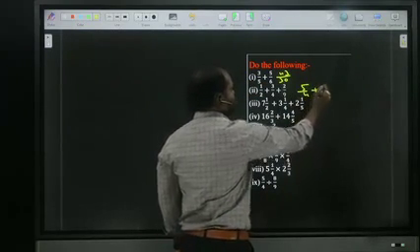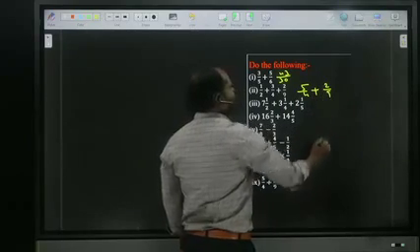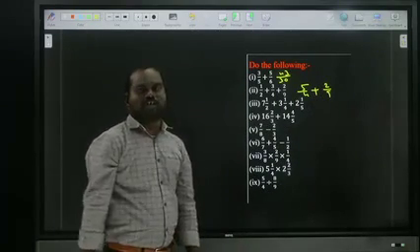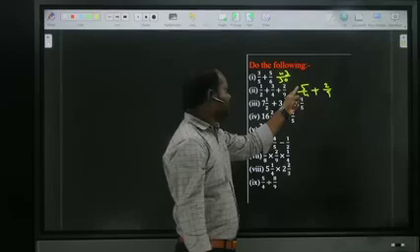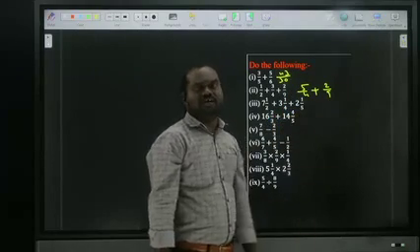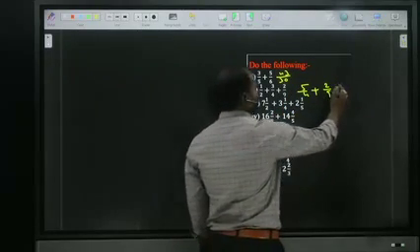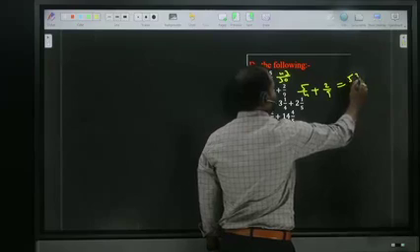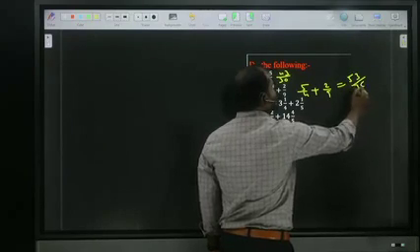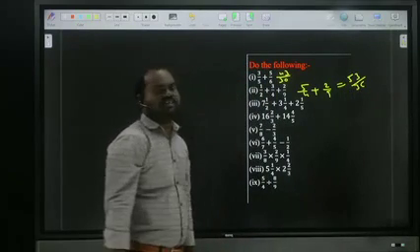Plus 2 by 9. 5 by 4 plus 2 by 9, by cross multiplying: 9 fives are 45 plus 8. 45 plus 8 is 53 by 36. Is it clear? 53 by 36.